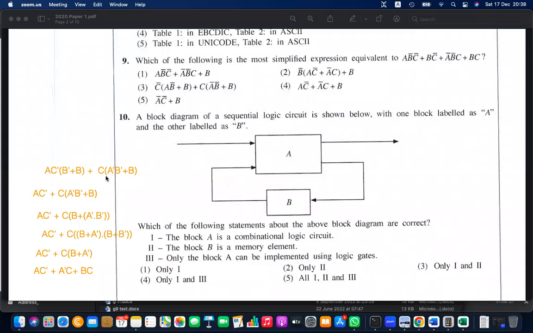A, then here C is taken. A naught B is A naught B naught B is there. The B is taken, B is distributed to both, so this will make like B or A naught and B or B naught. B or B naught is 1, and this is remaining. So CB and CA naught. BC is here.